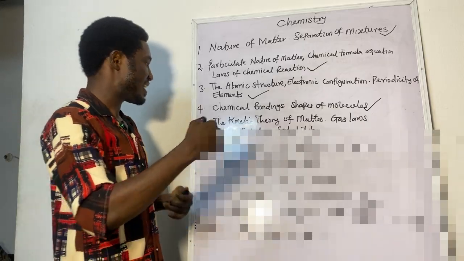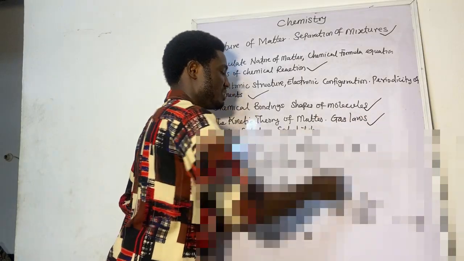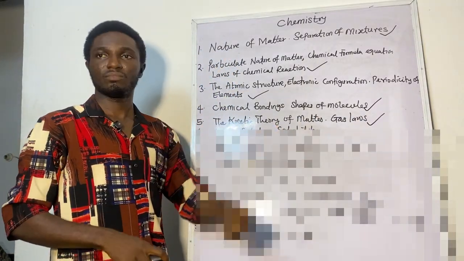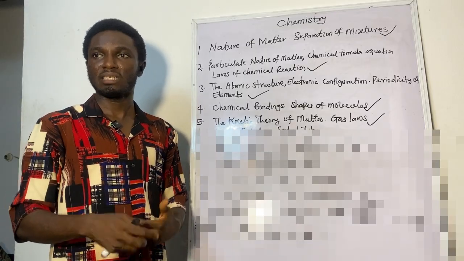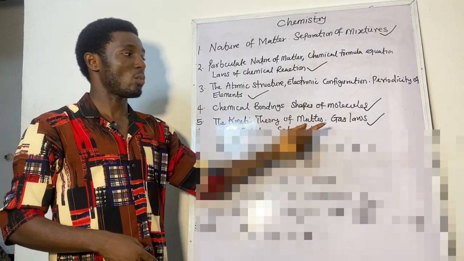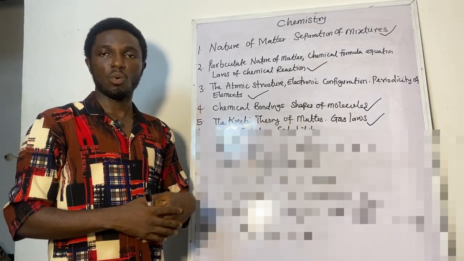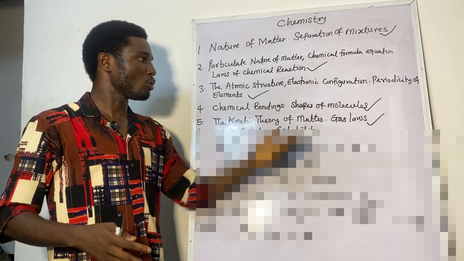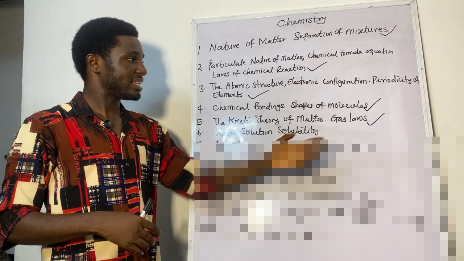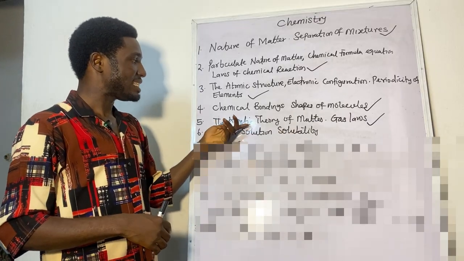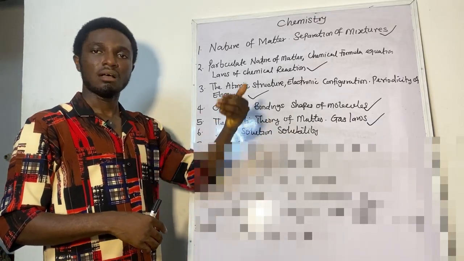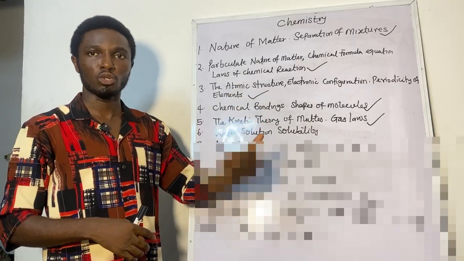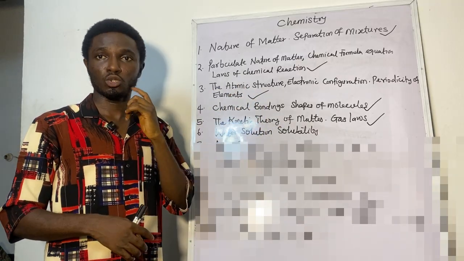Then the fifth topic that comes out every year in chemistry in JAMB is the kinetic theory of matter. Under the kinetic theory of matter, we have the gas laws, where we have Boyle's law, Charles' law, the pressure law, different laws that are under the gas laws. JAMB always asks about the kinetic theory. There are laws and theories that guide the formation, or the theory, of matter, and JAMB always asks questions on that.